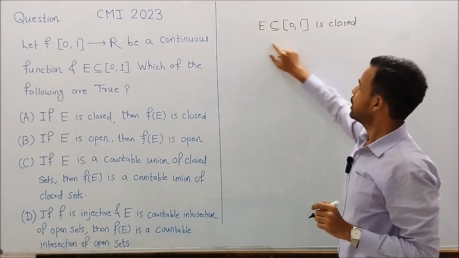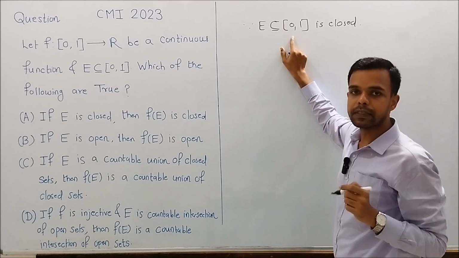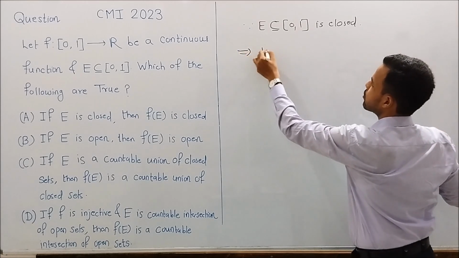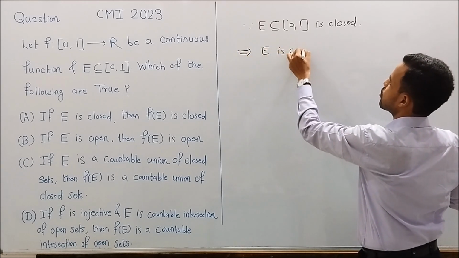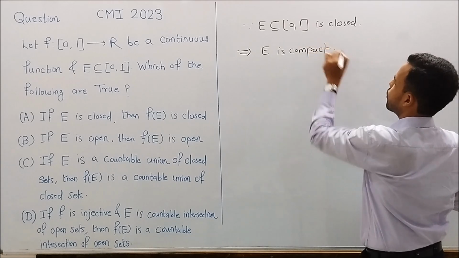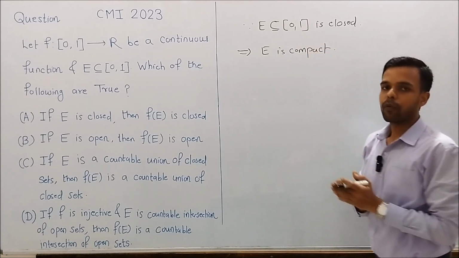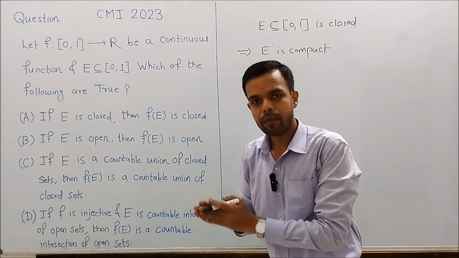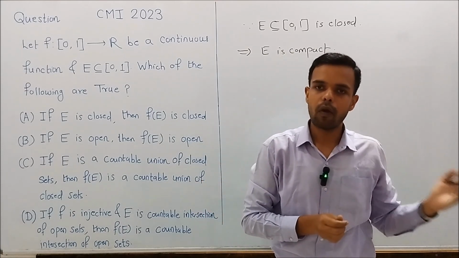So overall, E is a closed and bounded subset of [0,1], which implies E is compact. And by properties of continuous functions, we know that a continuous function maps a compact set to a compact set.